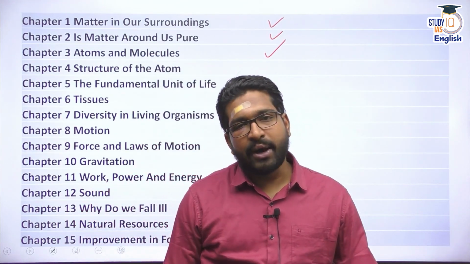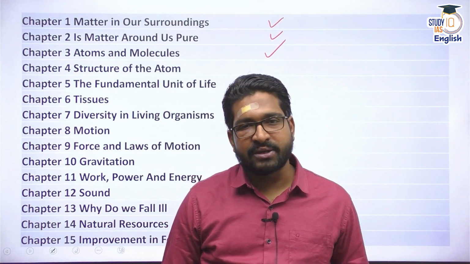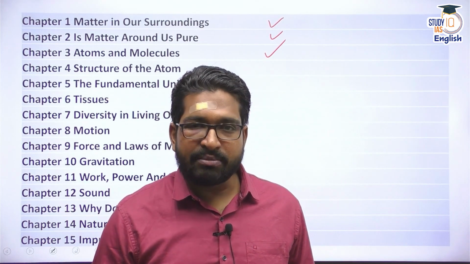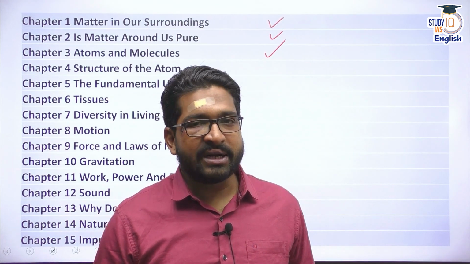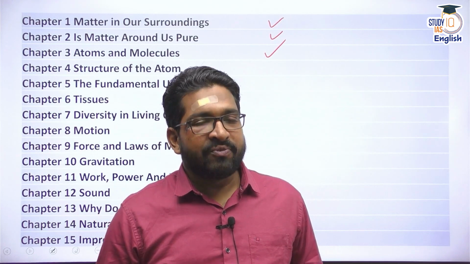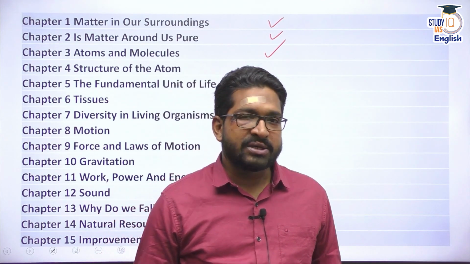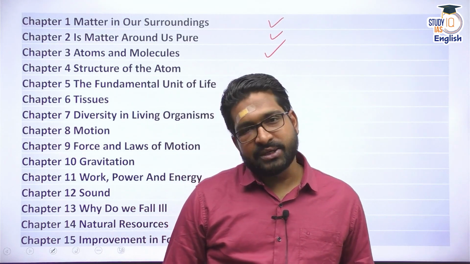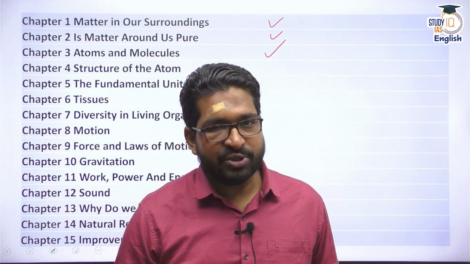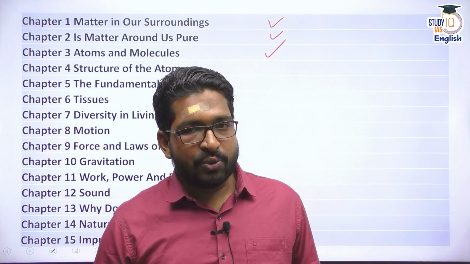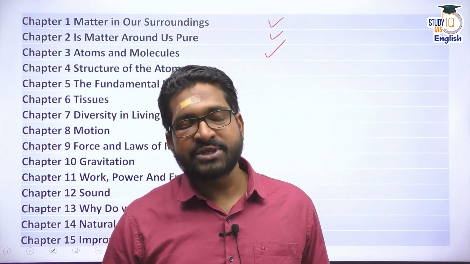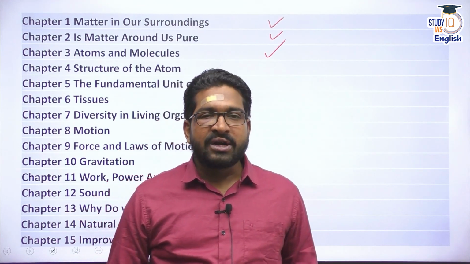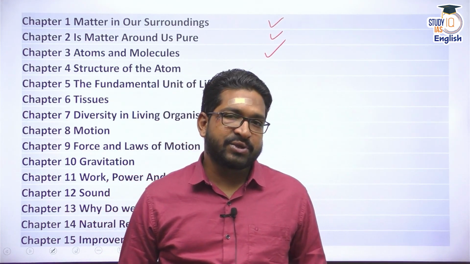What have we established till now? We discussed the meaning of matter. We established that matter is composed of tiny particles which we cannot see with our naked eye. We name them atoms. We understood certain characteristics of these tiny particles. We also discussed different kinds of matter, pure substances or pure matter. We categorize them as elements and compounds. Impure matter or impure substances are nothing but the mixtures, heterogeneous mixture, homogeneous mixture. We discussed solution, colloid, suspension, their characteristics. How do we separate stuff? That was also discussed. And in our latest interaction, we discussed different atoms and molecules and their characteristics.